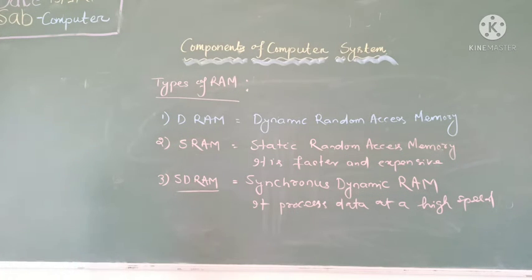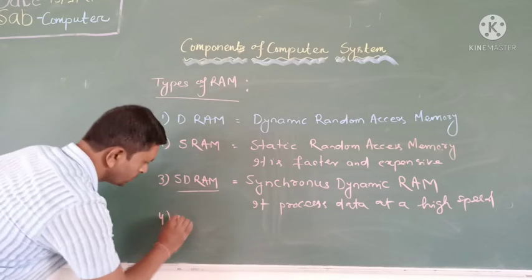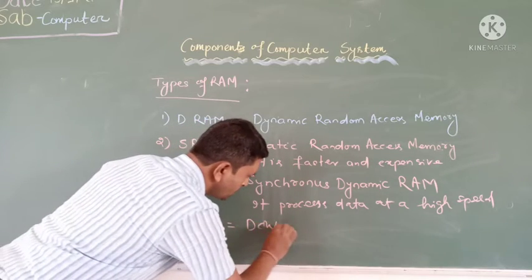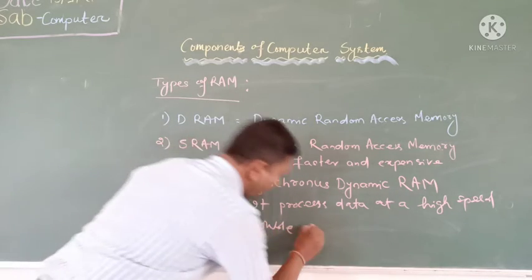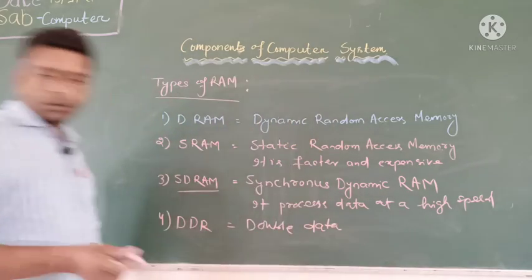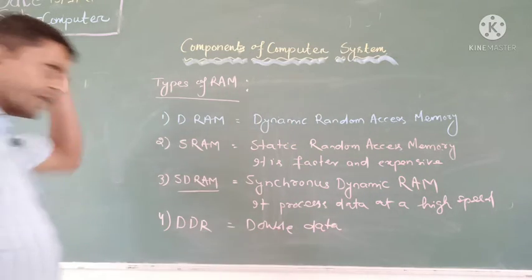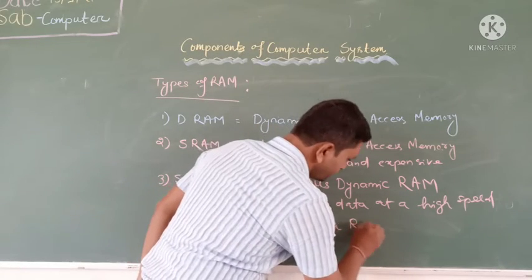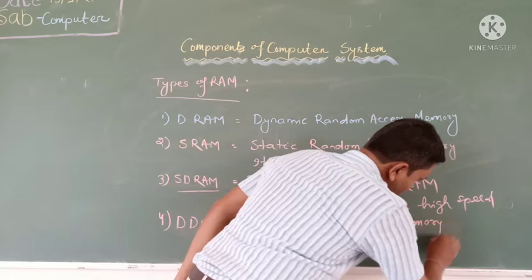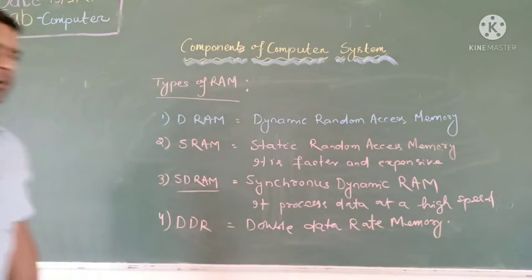One more thing is there, DDR, double data rate memory.